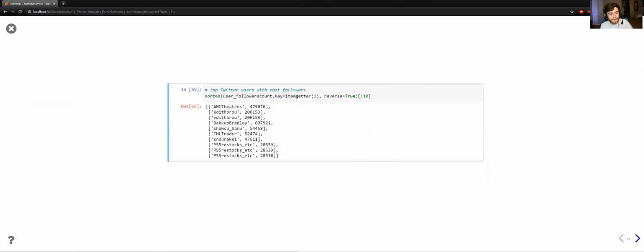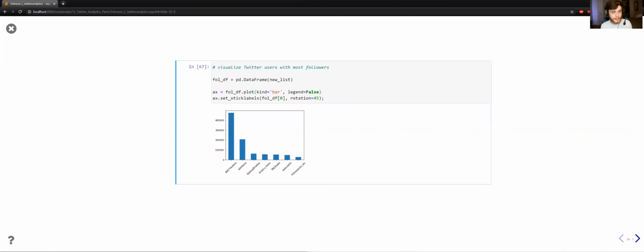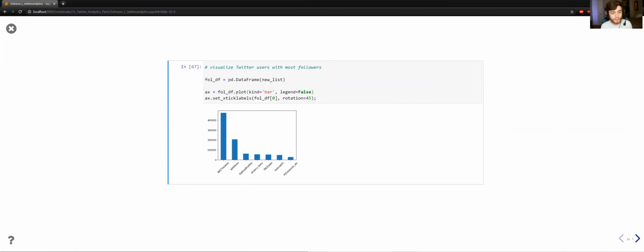We see AMC theaters, a lot of PS5 restocking, talking about it restocking at GameStop or speaking about GME specifically. And then visualizing Twitter users with most followers, AMC theaters is obviously the most, and this is speaking more specifically over things with AMC, but the big downside with trying to record information about AMC, it's hard to diversify from the ticker for the stock AMC because they're going to be the same letters, so it's kind of hard to try and imagine getting rid of just things talking about AMC as a theater rather than as a stock.